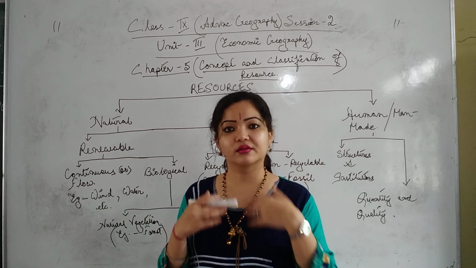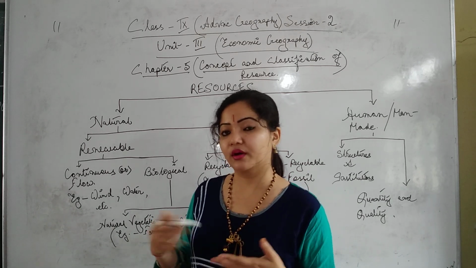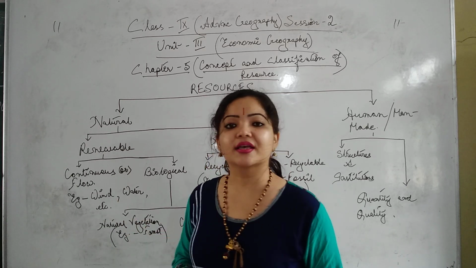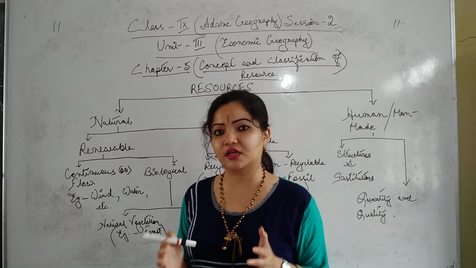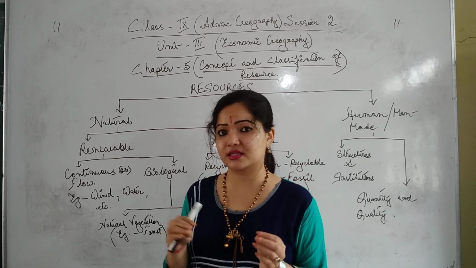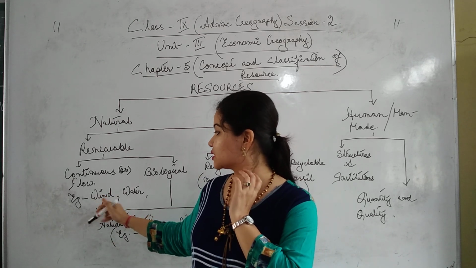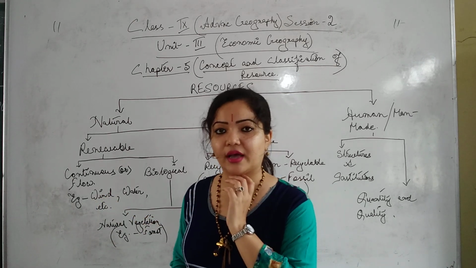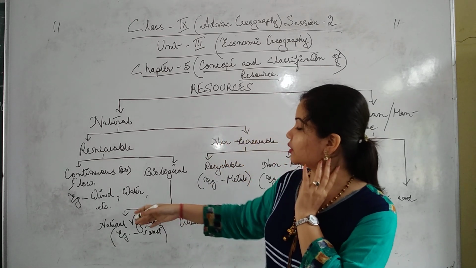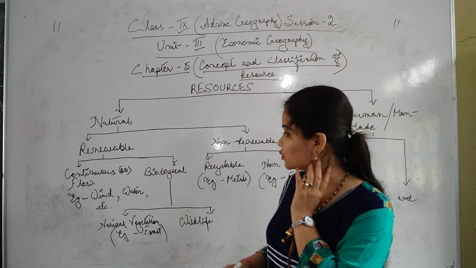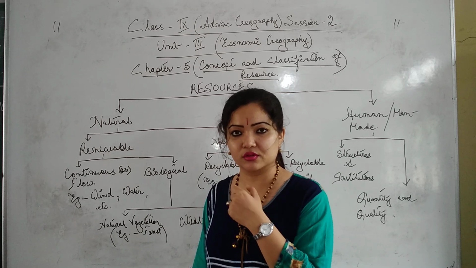Flow means what? In Assamese we can say it like that, isn't it? Flow, continuous flow. For example, wind, water, etc. It is not static, not constant in a particular place. It is quite movable, it has some kind of mobility. So wind, water, etc. are flow resources, sub-branches of renewable resources, which can be renewed again and again. Wind and water can't die out, isn't it?